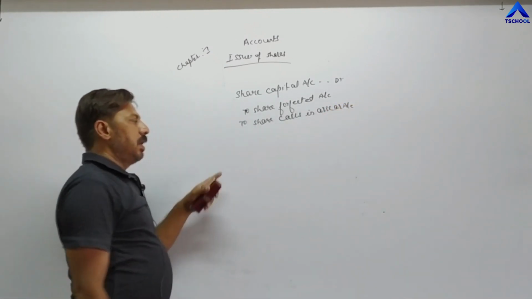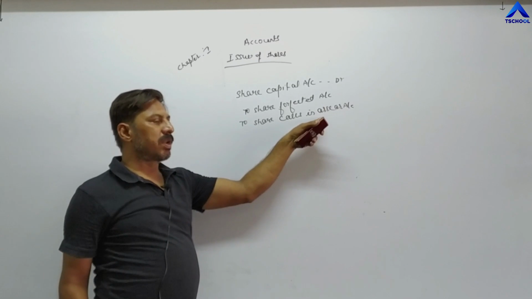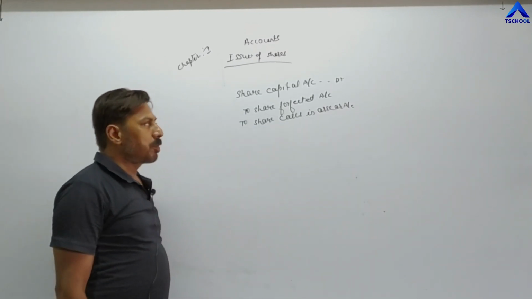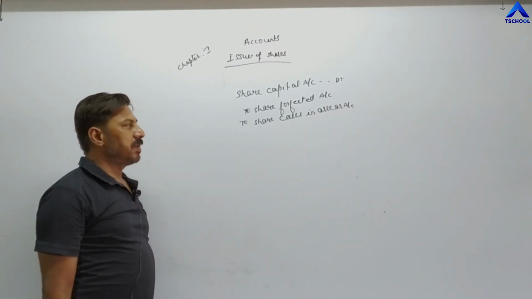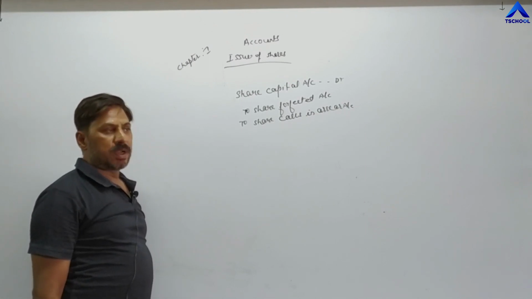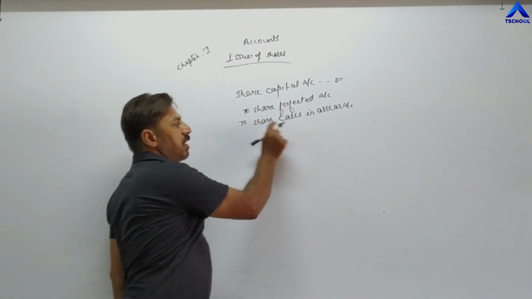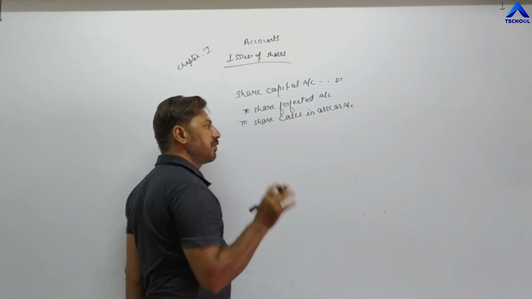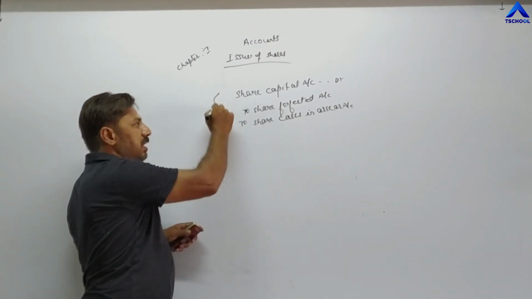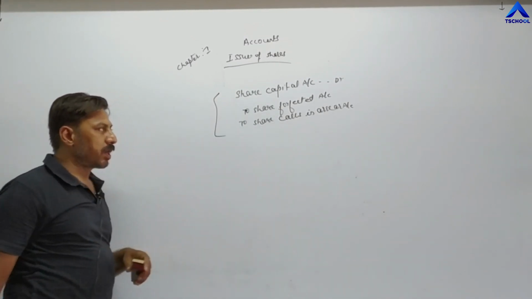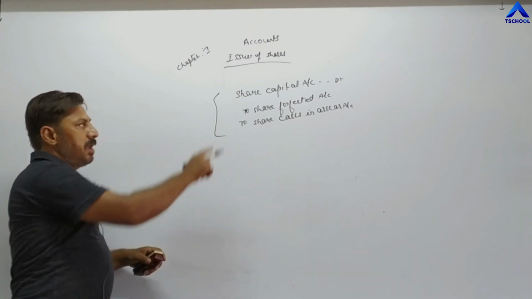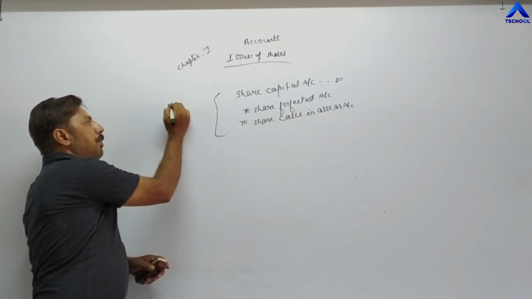Instead of "share calls in arrear", we can write the name of the installment which is not paid by the shareholder. For example, if the shareholder has not paid allotment and first call, then "share allotment, share first call". So the entry is share capital account debit, to share forfeited account, to share calls in arrear. In front of share capital we have to take the called up value.